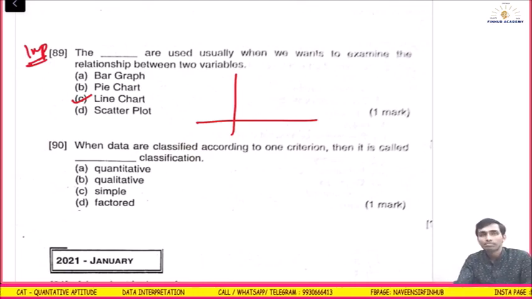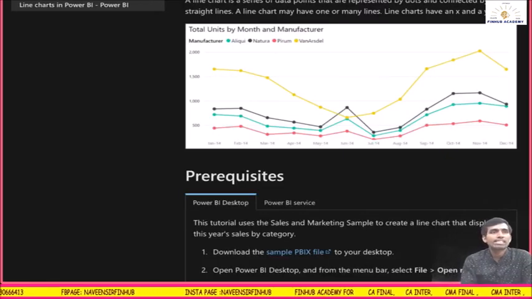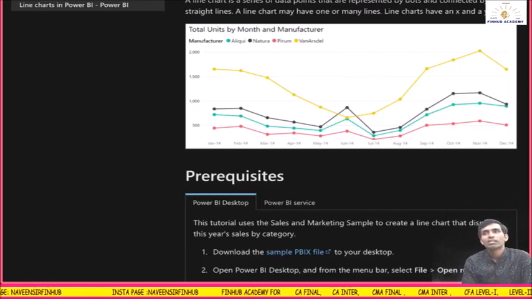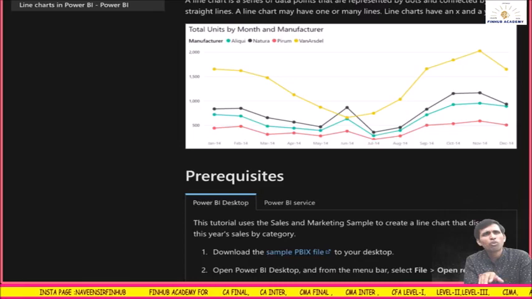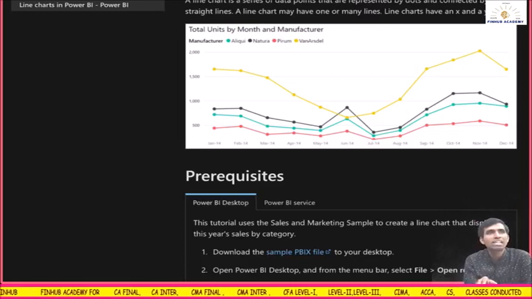Let me show you the line chart. See, this is the example I got on the net for a line chart. You can compare the things. When you have to examine the relationship between two things, see, these are the four products: yellow, one is black, one is greenish, one is red. You can see for yellow the sales is more. So you can compare the things using a line chart.